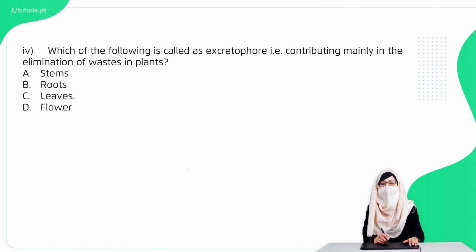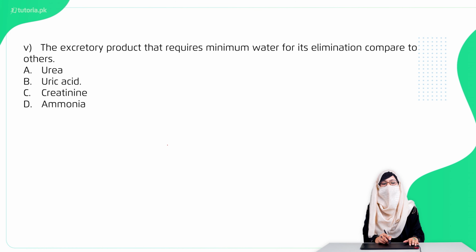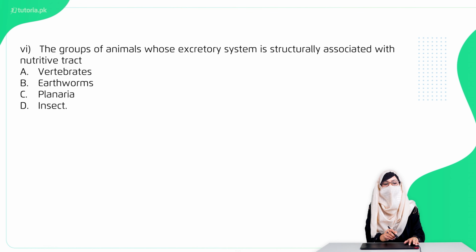Fifth question है the excretory products that require the minimum water for its elimination compared to other. Option A urea, option B uric acid, option C creatinine, option D ammonia. The right option is option B uric acid.